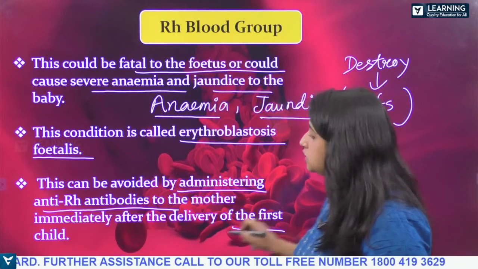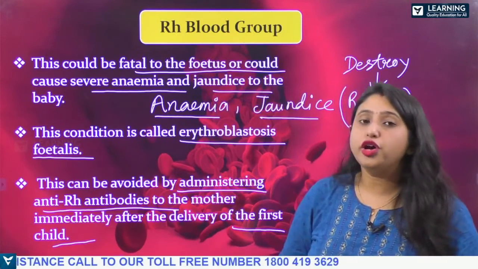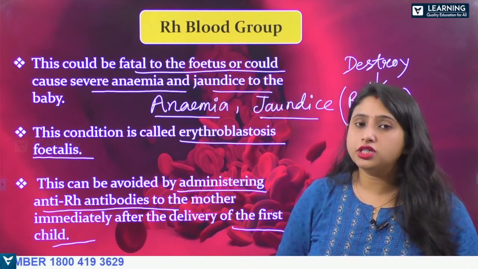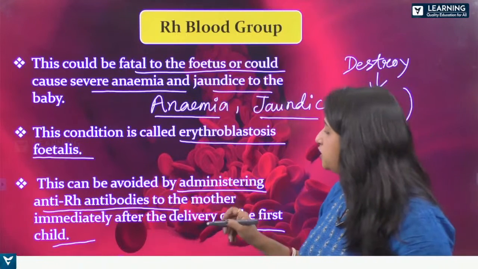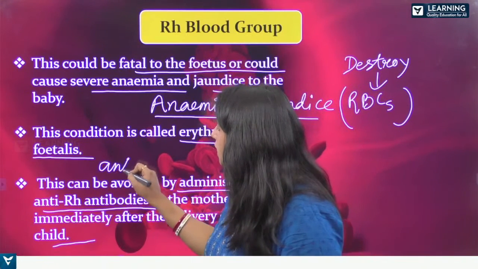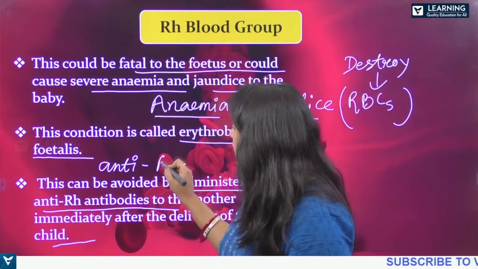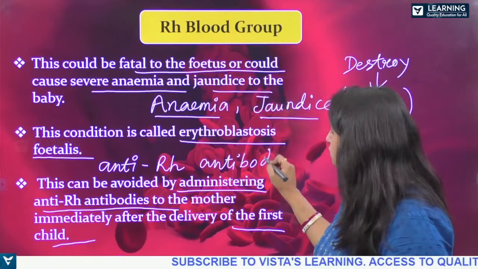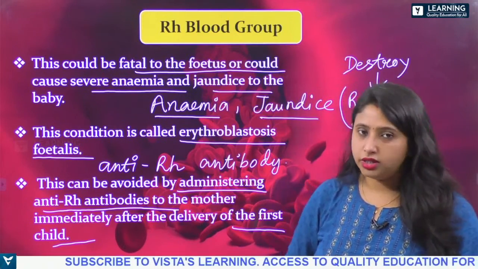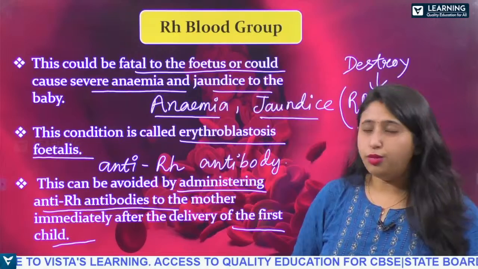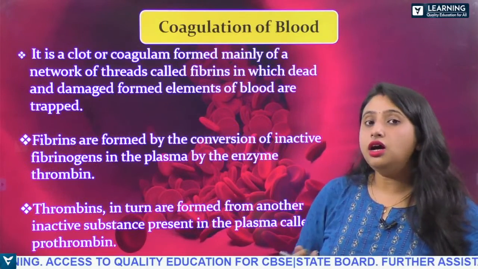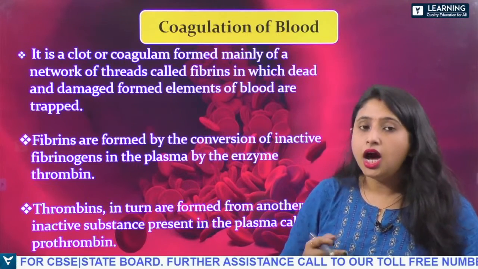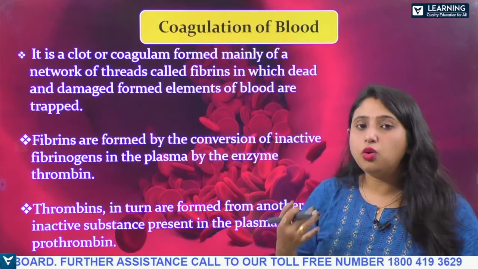This can be avoided by administering the anti-Rh antibodies to the mother immediately after the delivery of the first child. So in order to avoid this condition, the mother should be administered the anti-Rh antibody. Clear? So this is the blood group which we have seen, the ABO blood group and Rh grouping. Now let us learn about the coagulation of the blood.